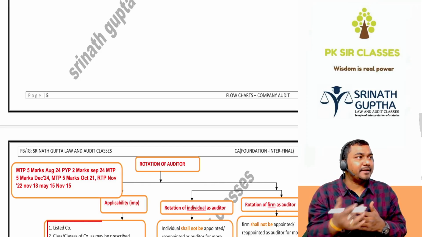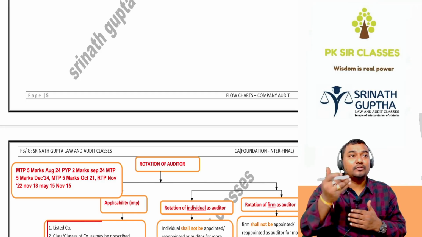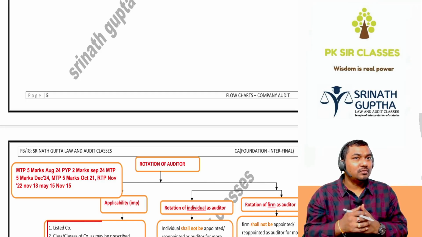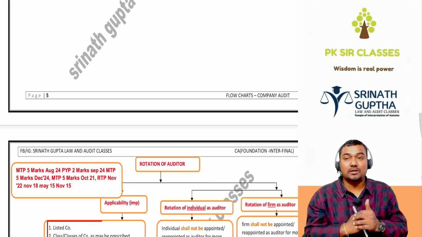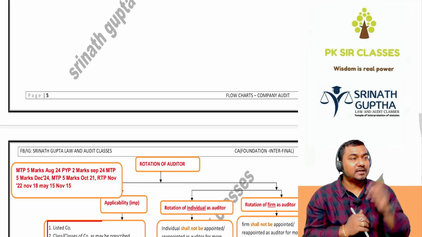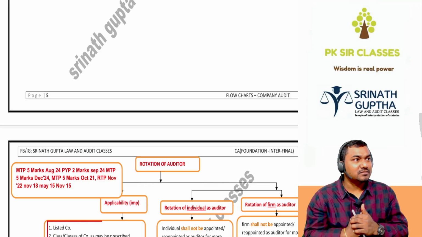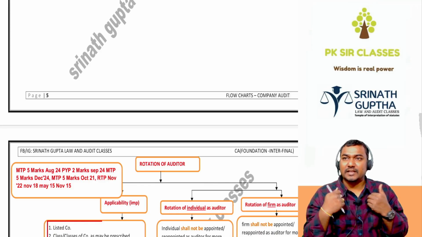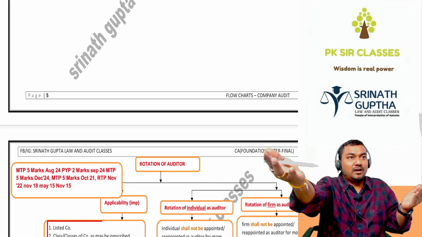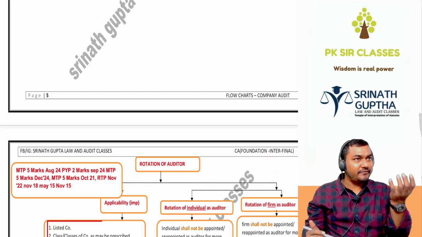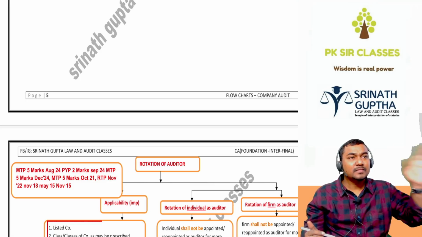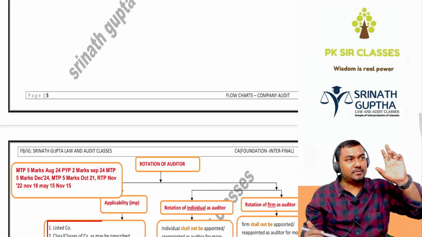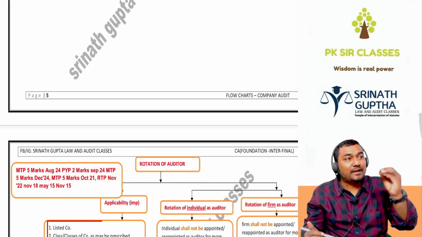He may lose the independency. He may become sympathetic towards the BOD. Moreover, every CA in practice should have the option to get the Reliance audit, Tata audit, Birla audit. If I am doing the auditing of the Reliance for the lifetime, Bhavana cannot get the chance to do the audit of the Reliance. So everyone should get the audit to do every company, and existing auditor should not become so sympathetic towards the BOD. Because of these 2 reasons, the concept of rotation is introduced by Companies Act 2013.